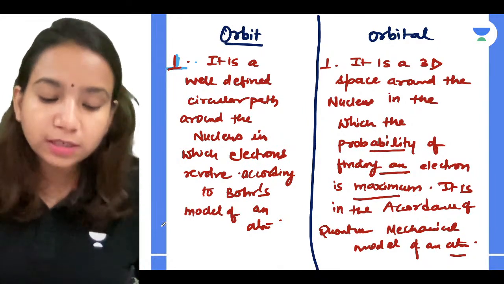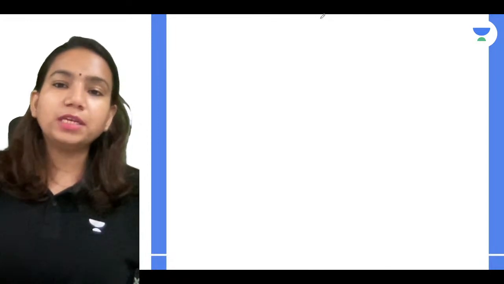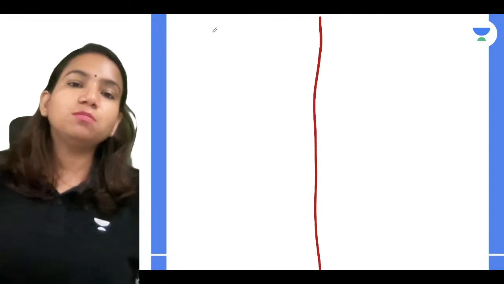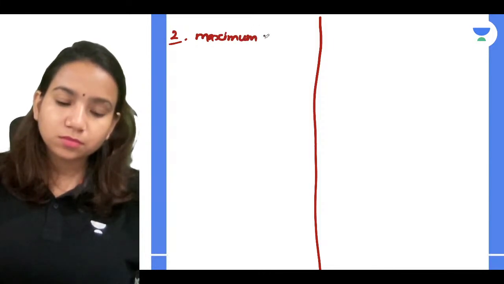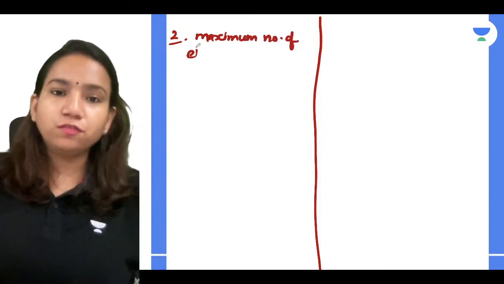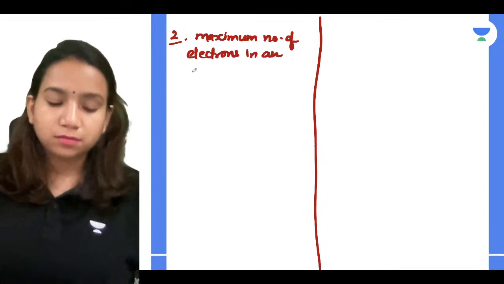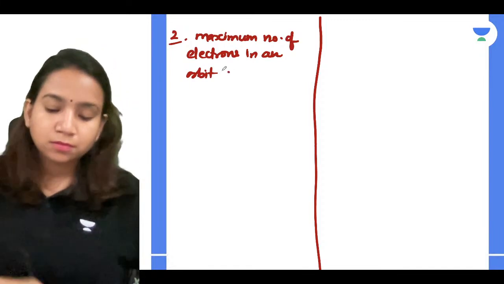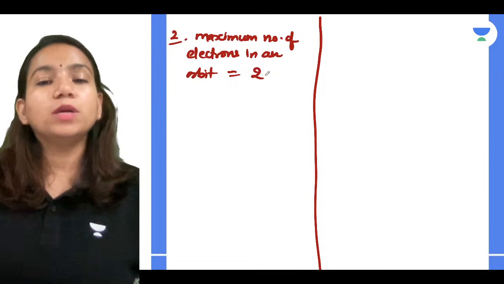Now remember the maximum number of electrons in an orbit. You remember in the Bohr model it was given how we can find it by a formula, 2n square. Yes, remember? So the maximum number of electrons in an orbit is equal to 2n square.